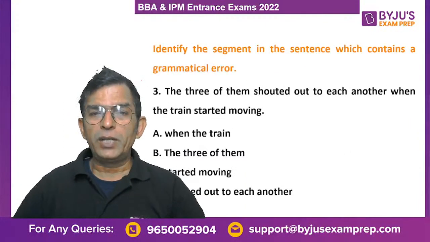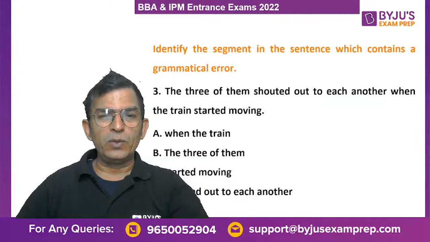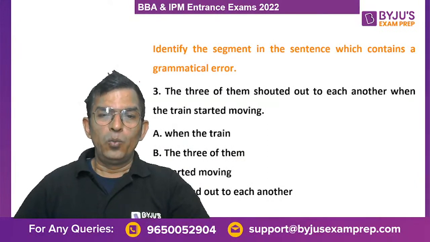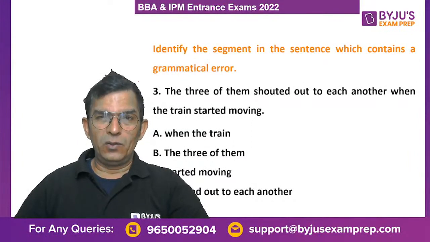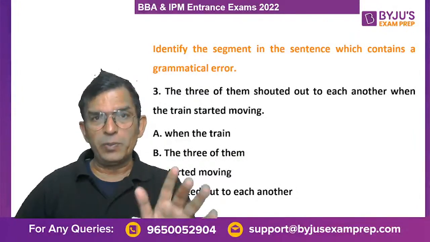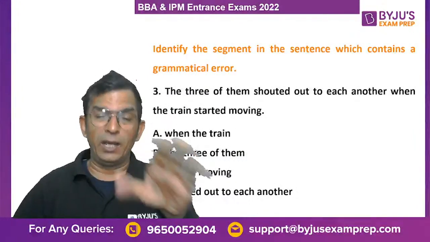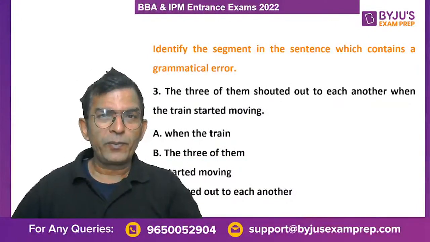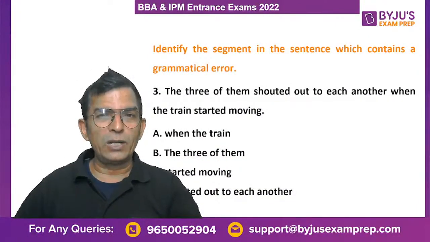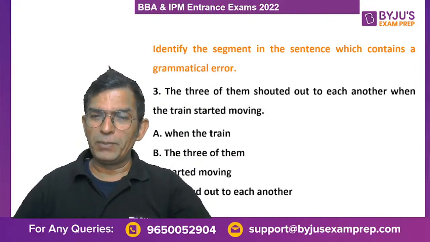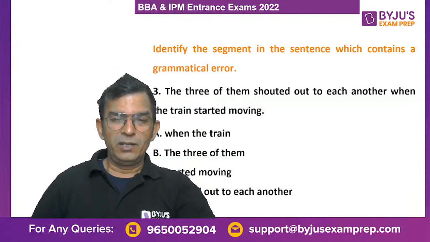Now, the three of them shouted out to each other when the train started moving. Well, there will be a part which will be considered erroneous, लेकिन सच में देखा जाए तो इस सेंटेंस में एरर नहीं है. Okay, I'll explain that. Why? या ऐसा तो नो एरर कहीं नहीं लिखा. नो एरर नहीं लिखा तो एक जगह तो एरर होना चाहिए, सर. I'll tell you. But that is usually people mistake it. Okay, so let me tell you.